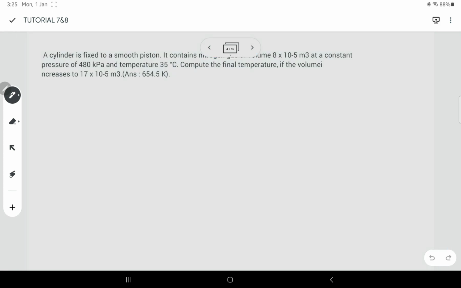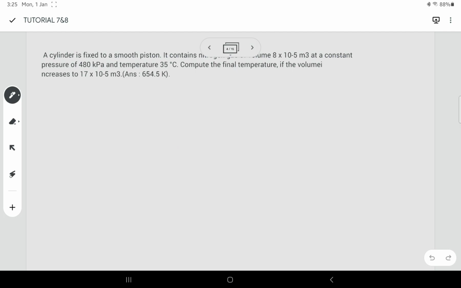Alright, the next one is a cylinder fixed to a smooth piston. It contains nitrogen gas of volume 8 times 10 to the power of negative 5 at a constant pressure of 480 kilopascal and a temperature of 35 degrees Celsius. Compute the final temperature if the volume increases to 17 times 10 to the power of negative 5 meter cube.